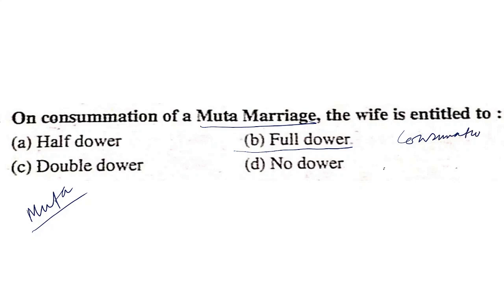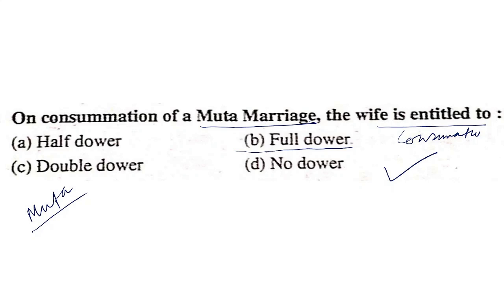If no consummation has been done, then the wife is entitled to half dower.